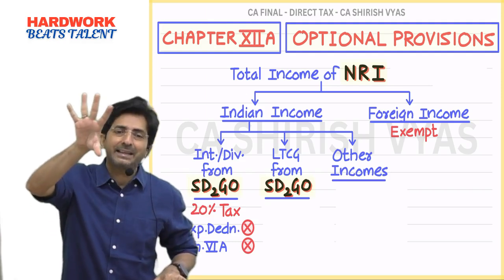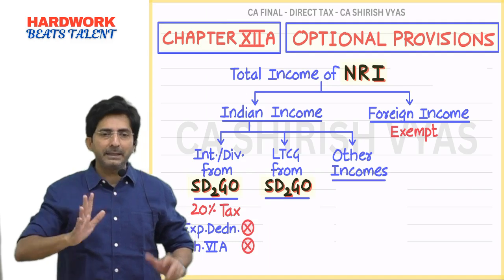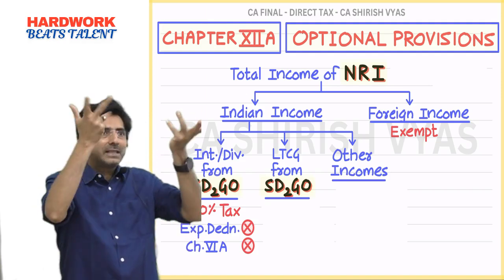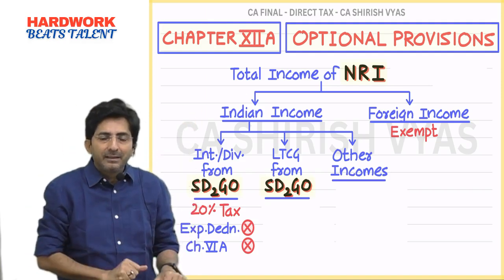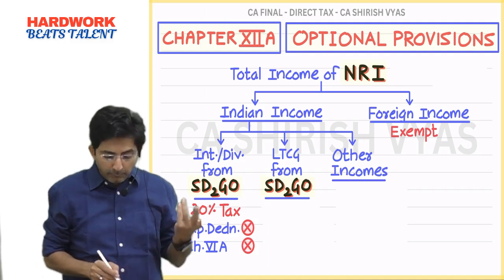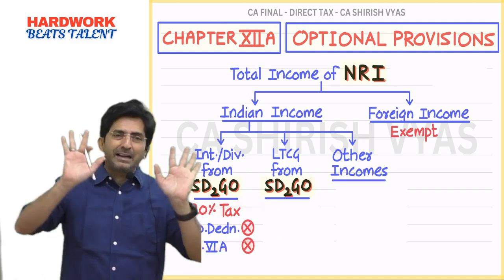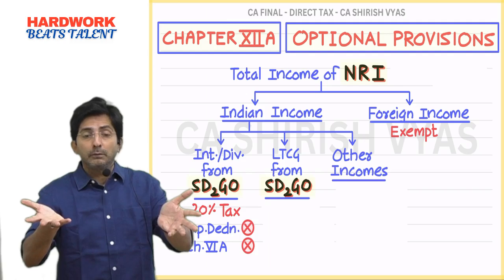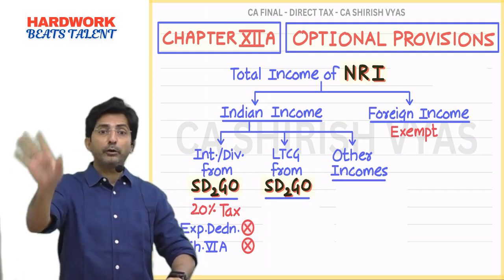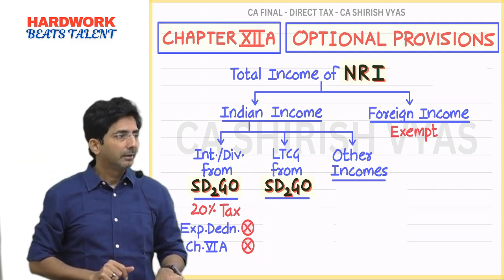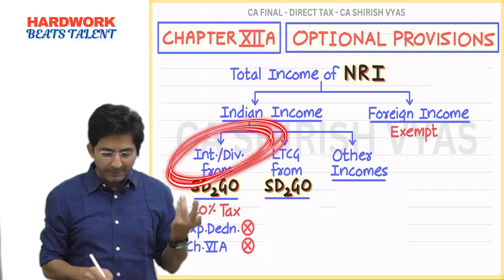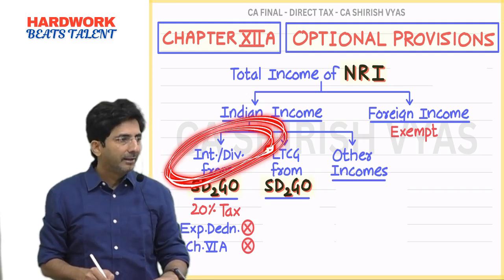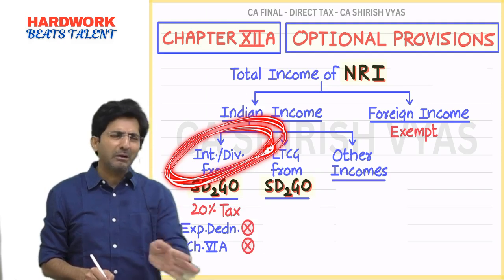But that is a rare case, right? Generally these incomes are such that you just get income. You don't have any connected expenditure. So if government says deduction not allowed, it's not that discouraging. If there are many expenditures possible and government says no deduction, then it hurts. But against interest and dividend income, hardly any expenditure will be there, and if government says no deduction, it's okay.